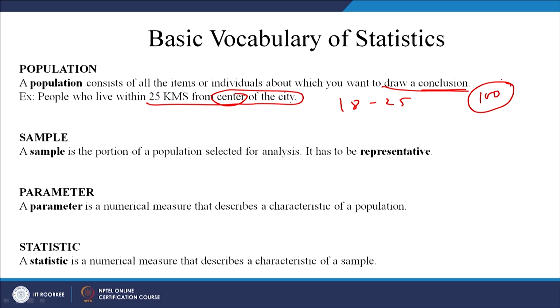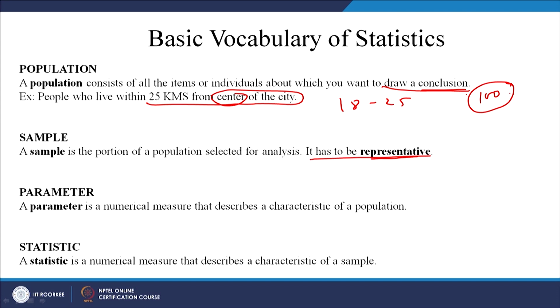What is a sample? A sample is the portion of the population selected for analysis. We will select some of the people from these 100 people so that we can know the income of the entire population. How should we select a sample? It should be a representative sample.